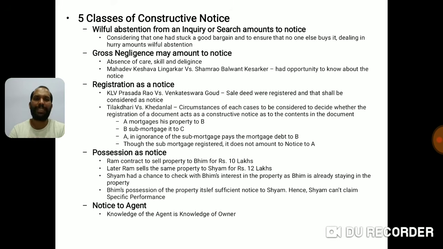Now, Bhim is staying in that house. Sham comes to Ram and asks whether he is interested to sell the property. Ram says yes, he will sell the property. He is selling the same property again to Sham for 12 lakh rupees. He has sold this earlier to Bhim and he is making a second transaction out of that property by selling the same property to Sham for 12 lakh.